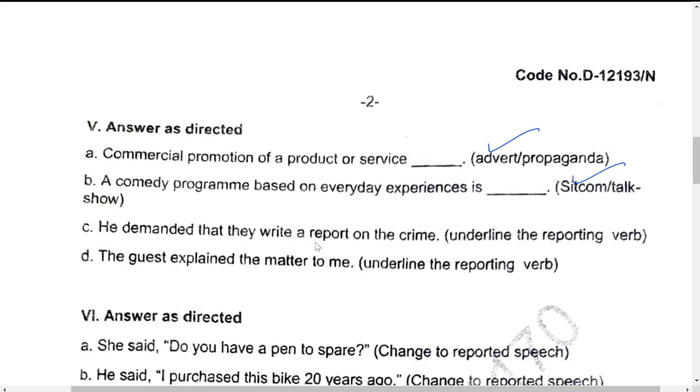Next, he demanded that they write a report on the crime. What is the reporting verb here? Reporting verb must be before that. Okay, so he demanded that. This is called as reporting verb. Okay, next one, demanded is the reporting verb. The guest explained the matter to me. Underline the reporting verb here. Again, explained, V2 is the reporting verb in the two cases. Next one, sixth one,